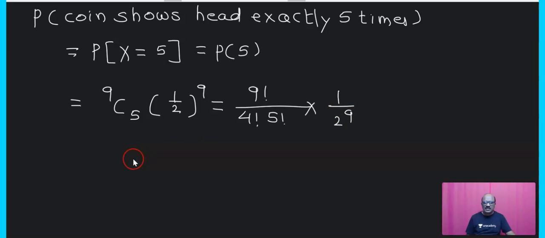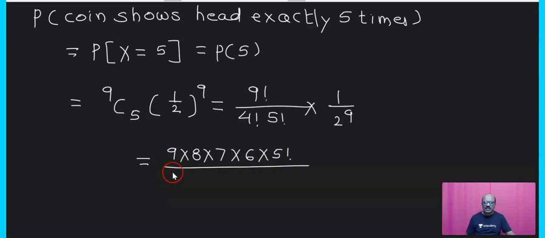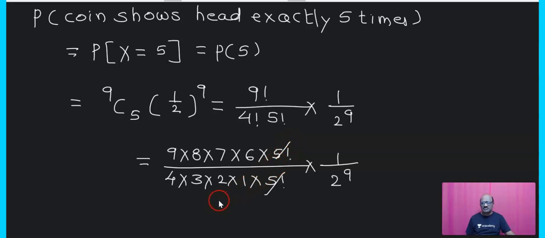Again this can be written as 9 into 8 into 7 into 6 into 5 factorial, and this whole divided by 4 into 3 into 2 into 1 into 5 factorial, into 1 upon 2 raised to 9. This 5 factorial gets cancelled. Again, what is that? That is a 2.